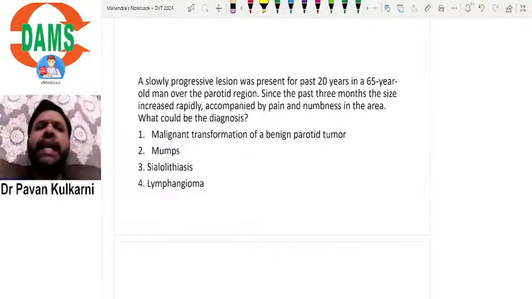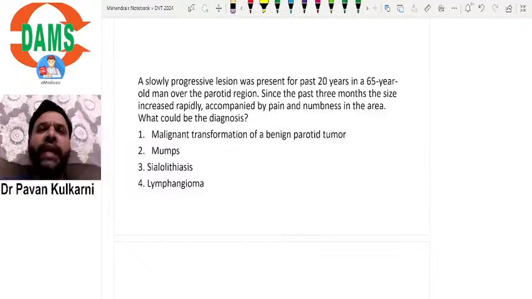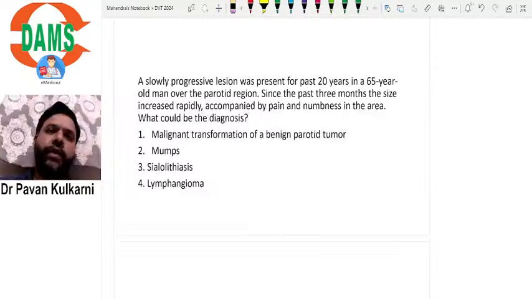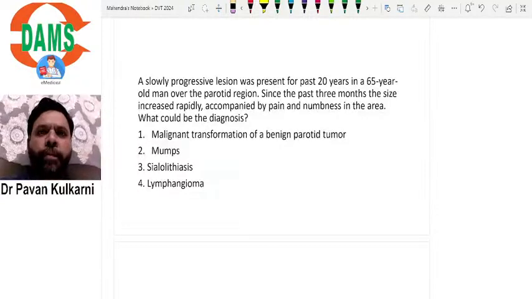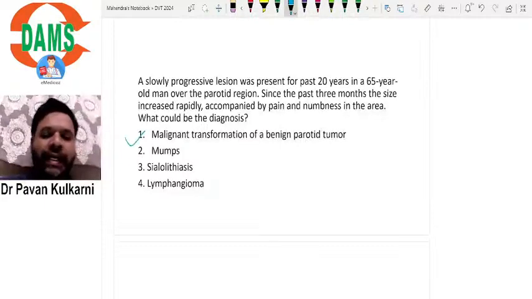So that's a very classical MCQ: whenever malignant transformation occurs in a benign tumor, that is pleomorphic adenoma, the following changes take place. That is sudden increase in the size, associated with pain, fixity of the swelling, hardness of the swelling, numbness, and all those things. That is why malignant transformation of a benign parotid tumor is the classical answer.